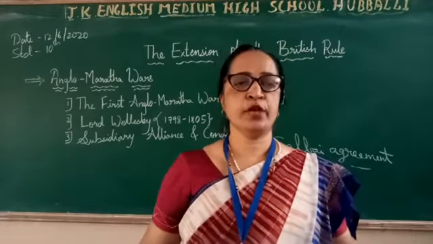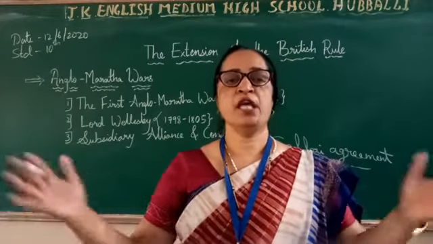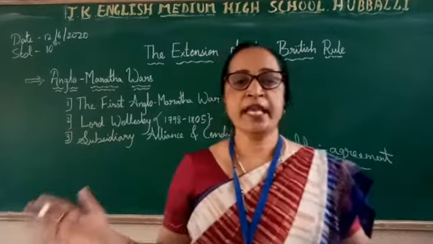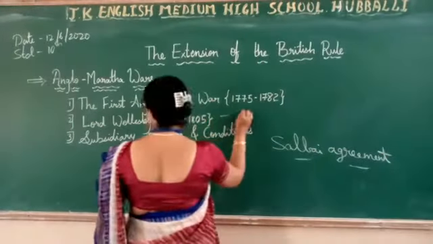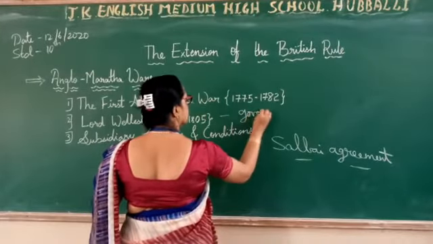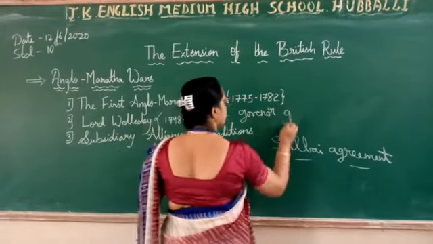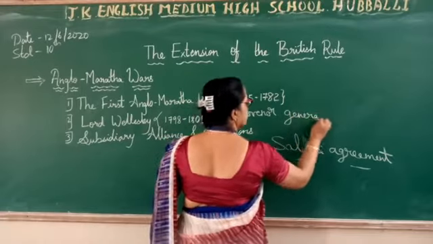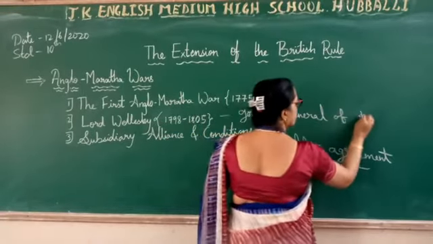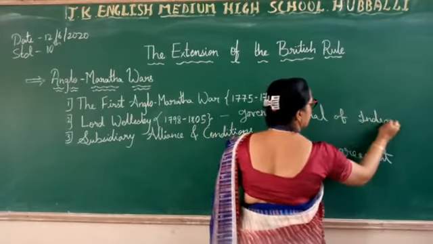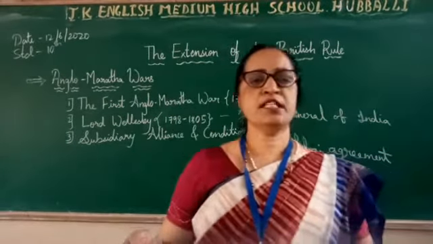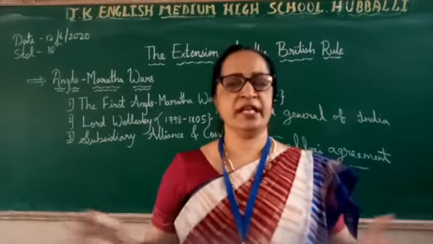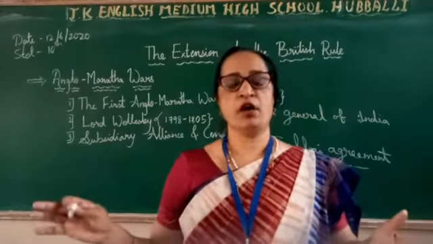After he came to India, the British Empire was extended, and he is also called the Governor General of India. So after he came to India, the British Empire started extending, means becoming widened or increasing.